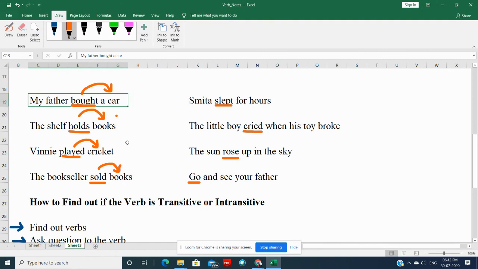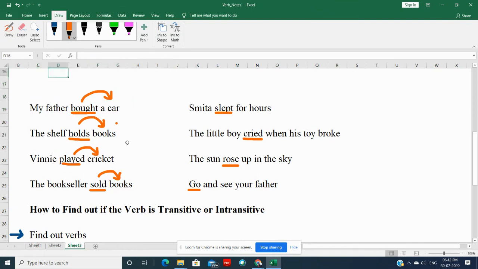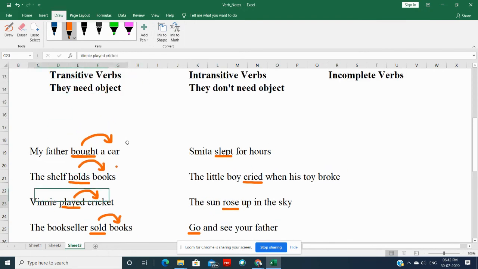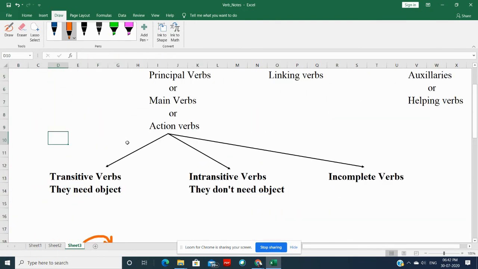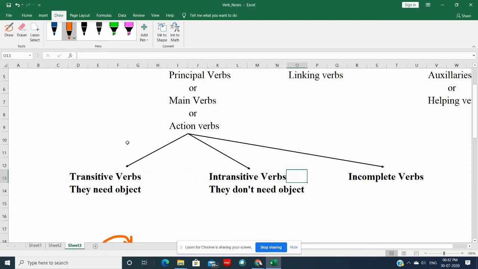So transitive verb definitely needs object. Intransitive verb doesn't need object. This is how transitive and intransitive verbs work. For the next type, incomplete verbs, we'll see this in our next session. Till then, goodbye.